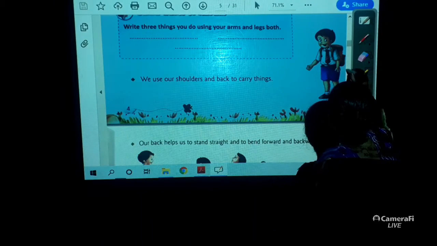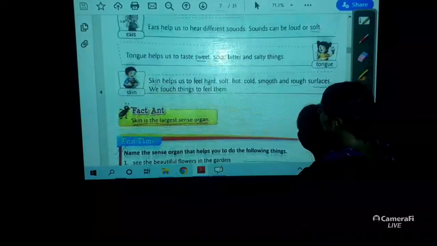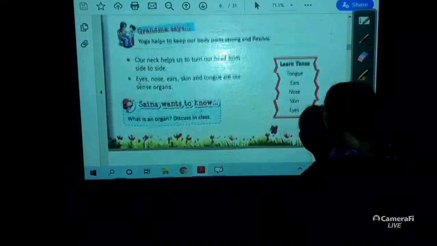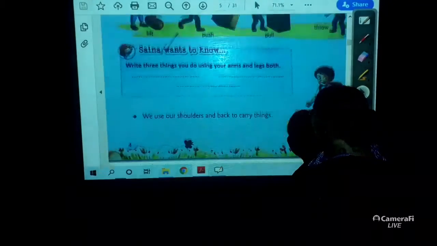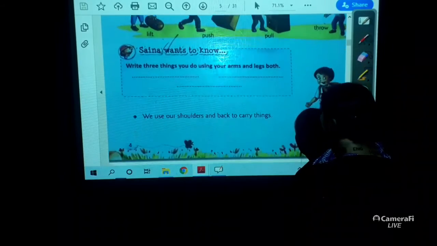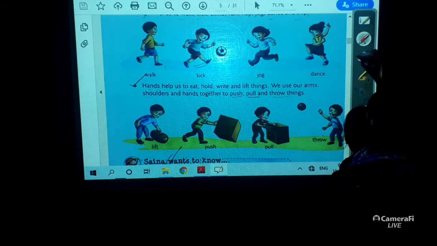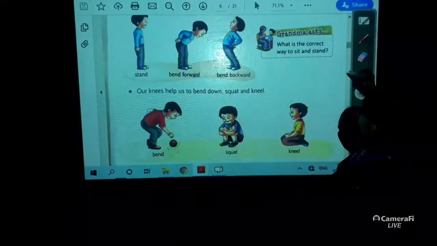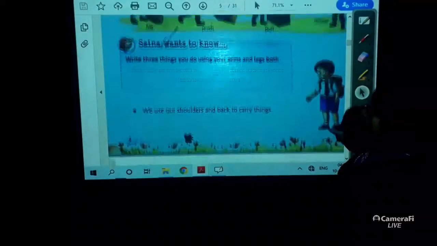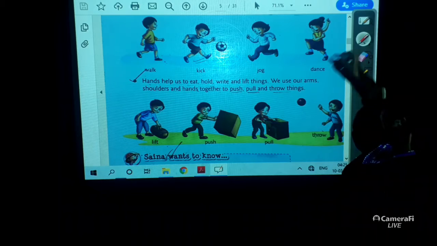Let me go upside. Where were we? Yes, we were here only. Hands. Now we will discuss the work of hands. You see, with the help of our hands we can do many things.